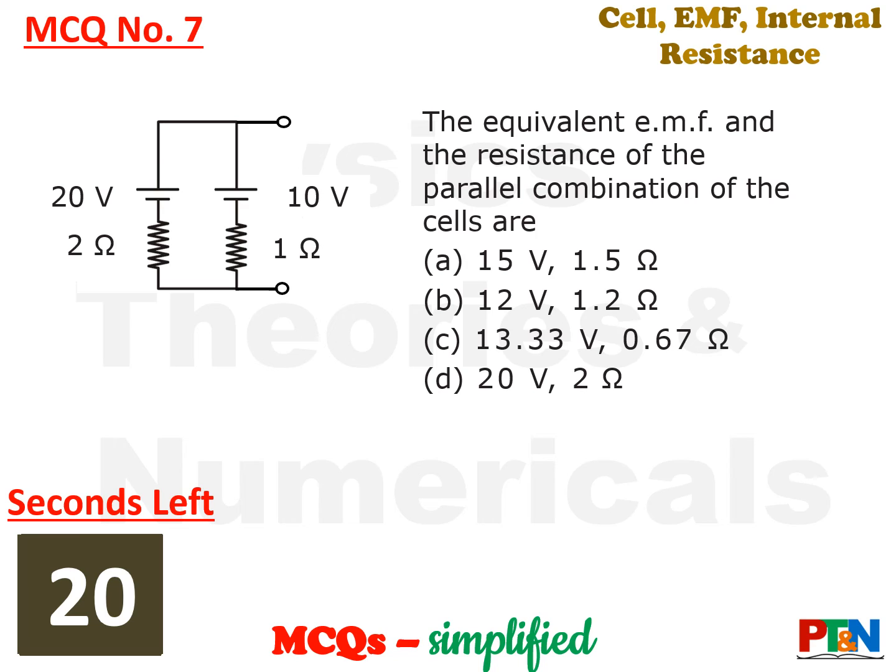Next MCQ. You have been given a parallel combination of two cells of different EMF and different internal resistance. Had it been same, it would have been easy, but here the EMFs are different, internal resistances are different. So what will be the equivalent EMF and internal resistance of this parallel combination? 4 options, 20 seconds time for you. Your time starts now.